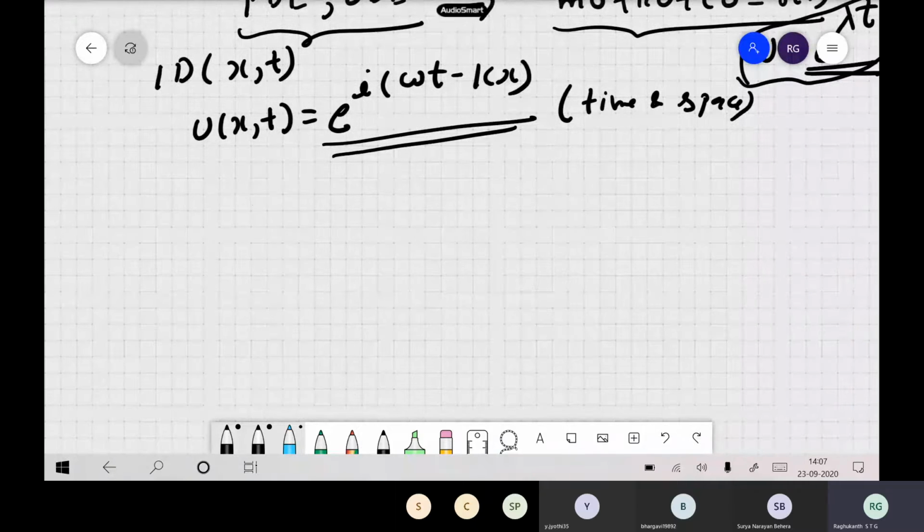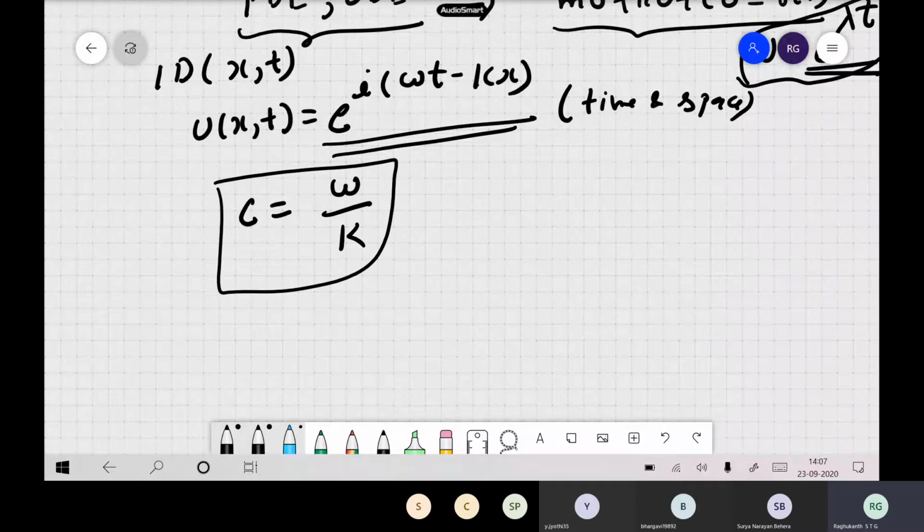And I think last class I already told you, we have a phase velocity which is defined as omega by k itself. And this c is the same as the shear wave velocity of the medium, or the p wave velocity of the medium itself. This also we have seen in our last class.